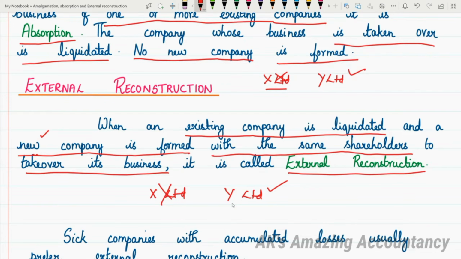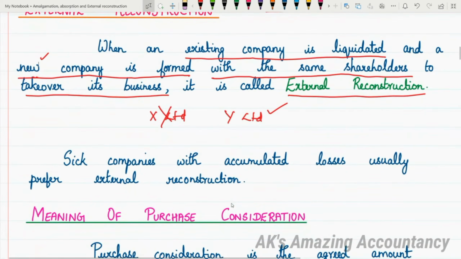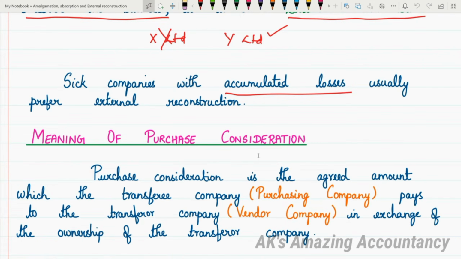And when you say external reconstruction, it is stated that sick companies with accumulated losses, which run in losses continuously, such companies usually prefer external reconstruction. See, companies with accumulated losses usually prefer external reconstruction. So I hope you are clear with what is meant by amalgamation, absorption, and external reconstruction now. The next important concept about which you have to know in this chapter is purchase consideration. So let us see what is meant by purchase consideration now.